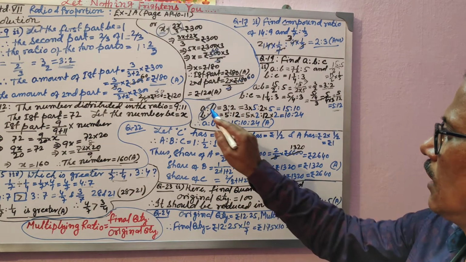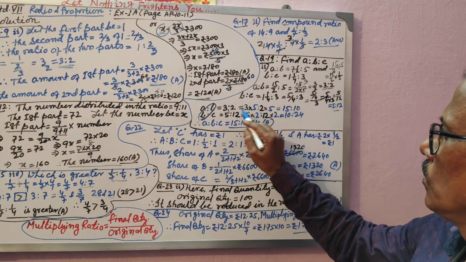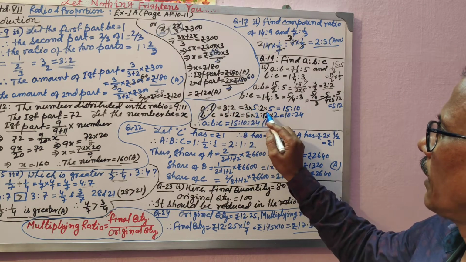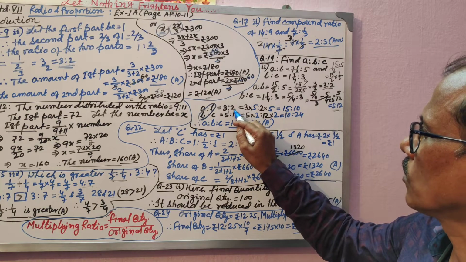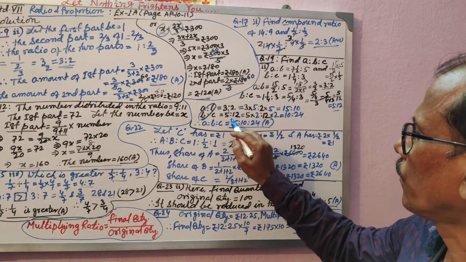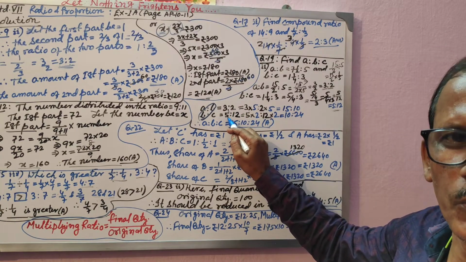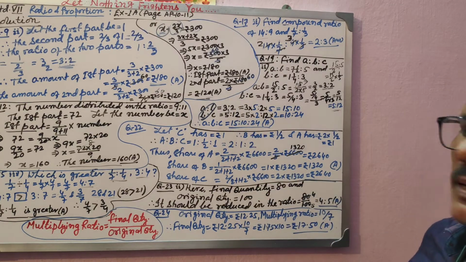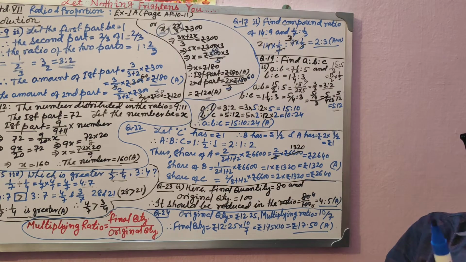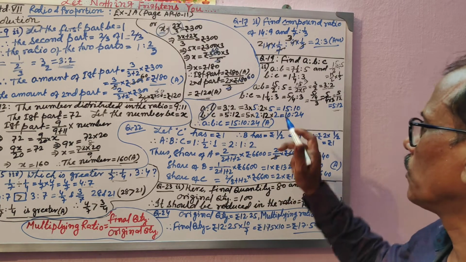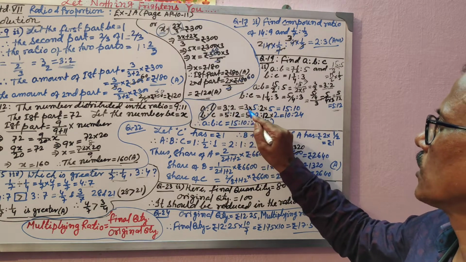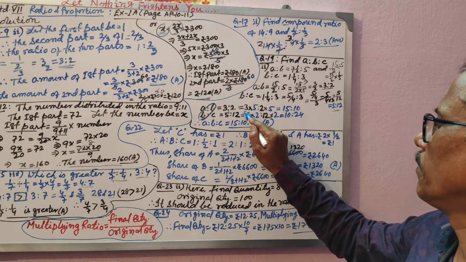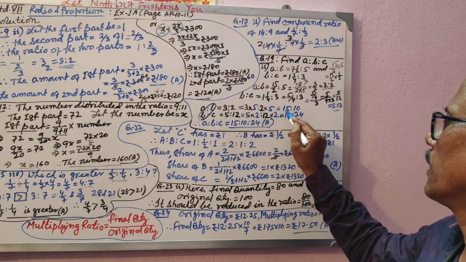Could you understand? Once again, write down 3:2. You will multiply B with what? 5, because here B is 5. The first one's B is 2, so this will be multiplied with 5. But you can't multiply just one term, I said to you. You have to multiply both the terms. So 2 you have multiplied with 5, fine, but similarly 3 also has to be multiplied with 5. So what is becoming? 15:10.